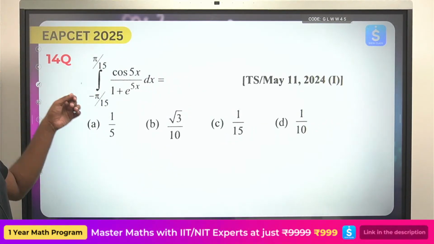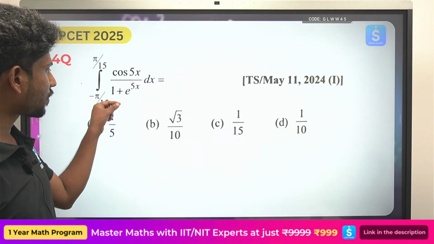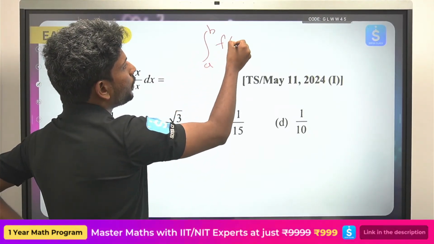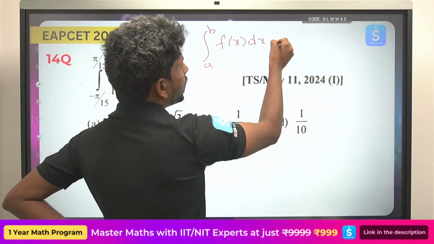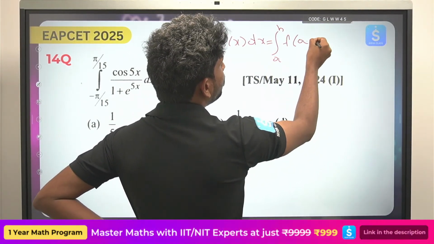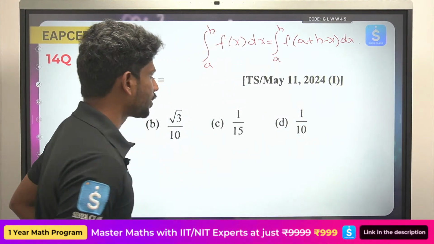Okay, see the next question. Minus pi by 15 to plus pi by 15 cos 5x. Do you remember this formula? It is a property: integral a to b f of x dx can be written as integral a to b f of a plus b minus x dx, the same property which we were using.